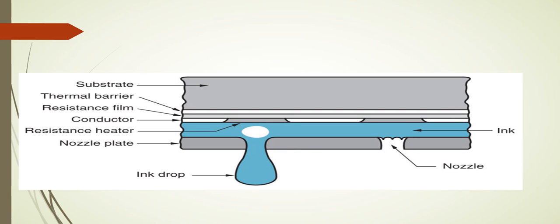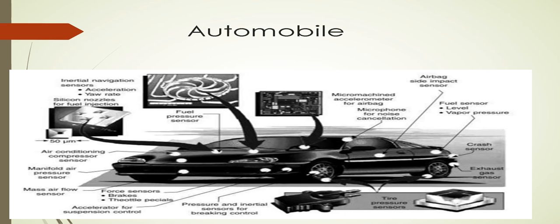So this is a diagram of an inkjet printer, and we are showing the substrate, thermal barrier, resistance, thin film conductor, resistance heater, nozzle plate, and ink drop. This is one of the applications of microsystem technology, the inkjet printer. Next one is a diagram of an automobile.